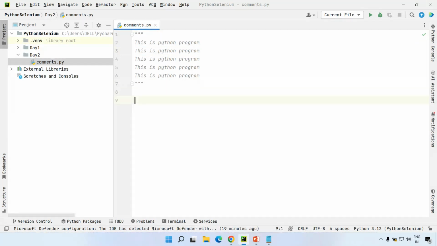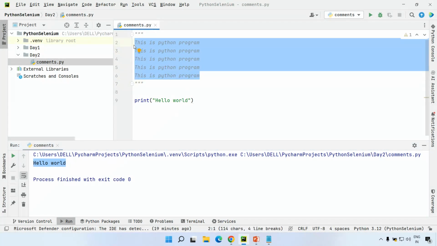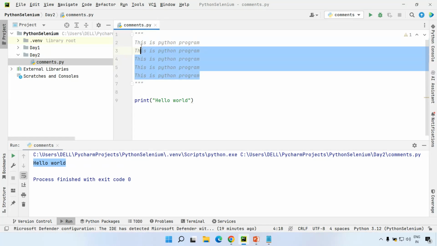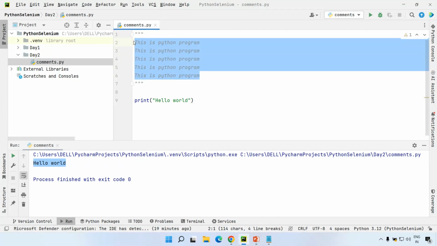Also, let me specify a simple statement: print of hello world. You can see I'm just executing this. When we execute, we can see only hello world is printed in the console. What about these comments? These comments are not executed. So these comments are non-executable code. They will be ignored by Python during runtime.